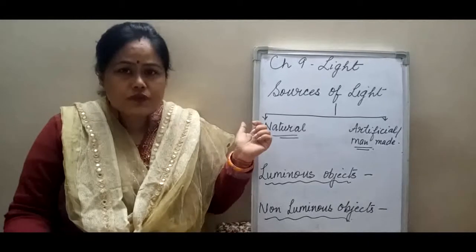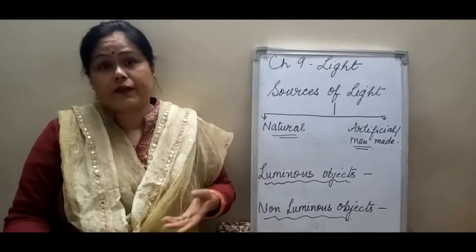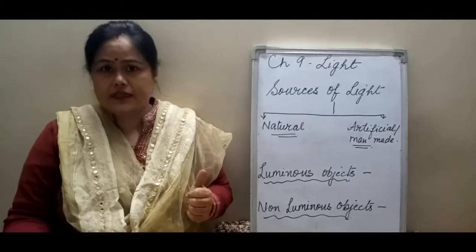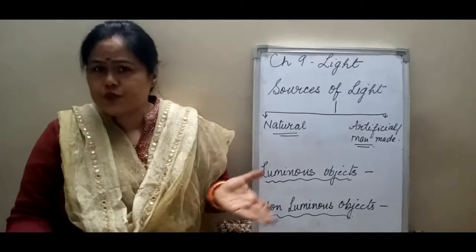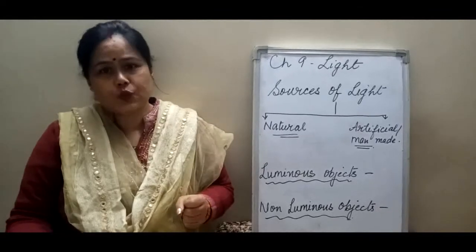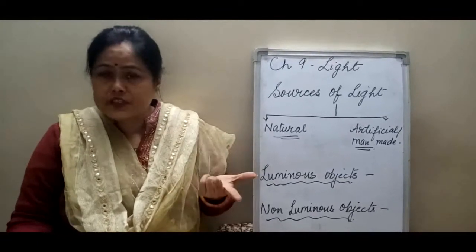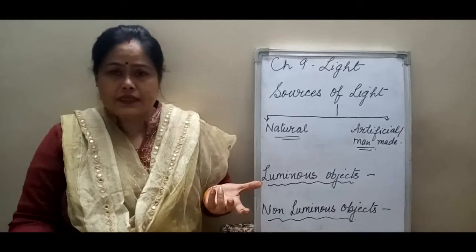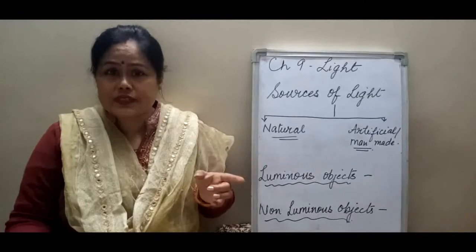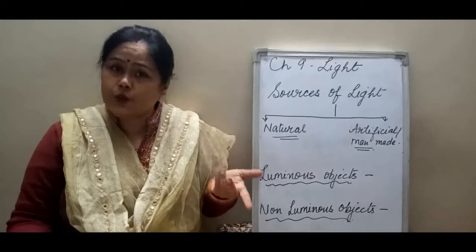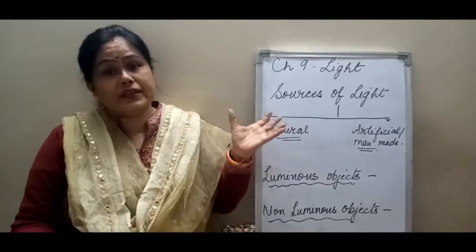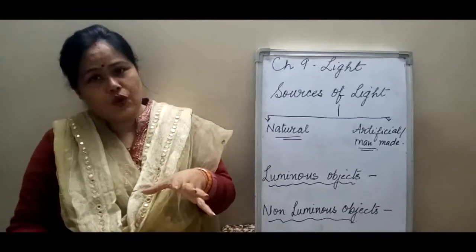In natural sources of light, that is the source of light that comes from nature, the main source of natural light is the sun. In the daylight, you don't have to put on a light, no light you need, because the sun is the main source of light. Then the next source of light can be stars. The moon shines at night, but the most important thing about it is that the moon does not have its own light. It shines only when the light of the sun reflects on it.